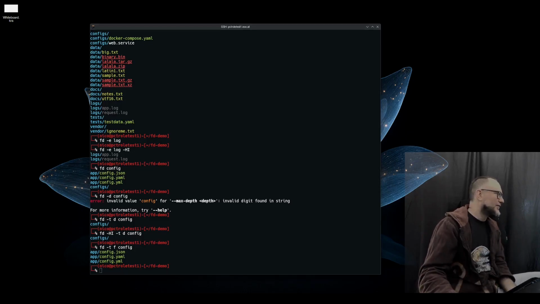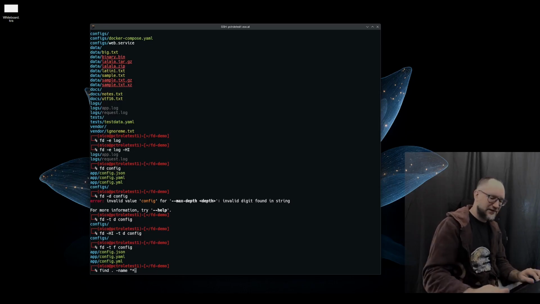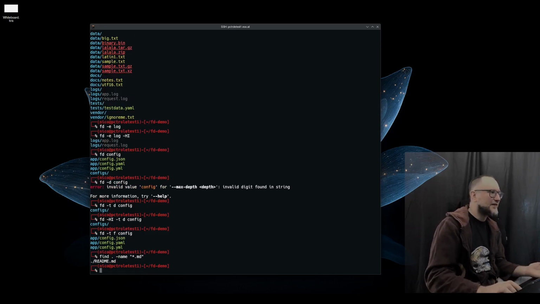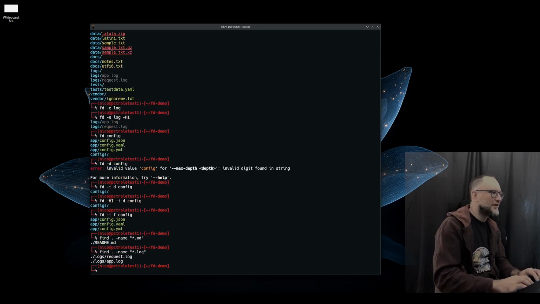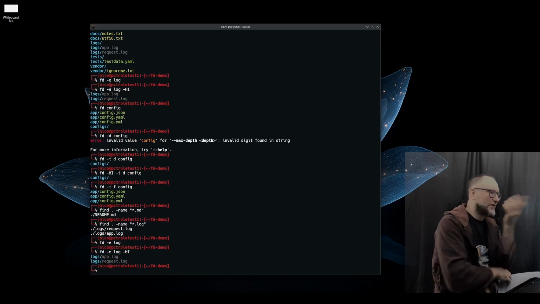Then if you compare with find, you will need to type find. Yeah, I almost don't want to go through the suffering because it's just a pain. You need to type -name and then star and .md. You see, it's just so much more cumbersome. Or if you want to type the log, right? It's just so much more cumbersome. Whereas, what did we do just before? You just do it like this with the logs. Let's say, we could just type log. And in this case, because it's hiding files, we still need to add this. But it's just super easy.